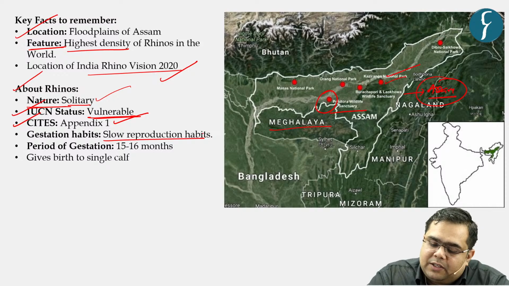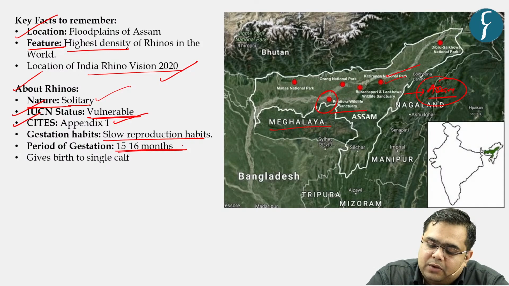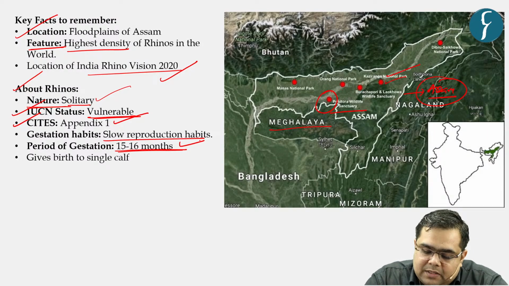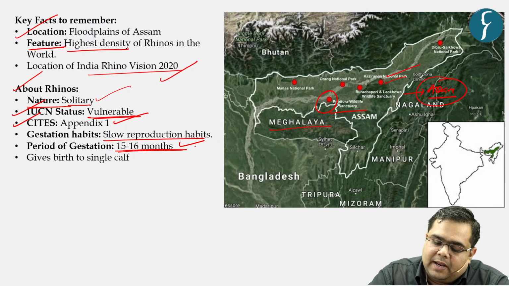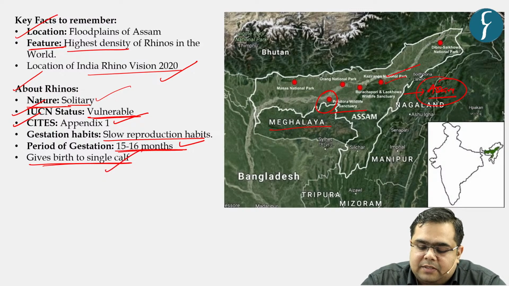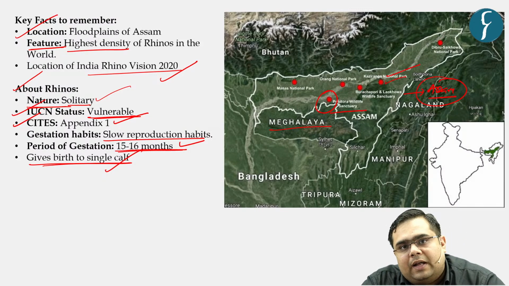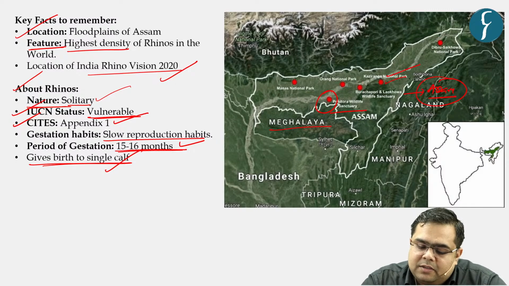So they have very slow reproduction habits, and the gestation period of a female rhino is close to 15 to 16 months. That means a female rhino takes 15 to 16 months to give birth to one calf. Generally it gives birth to a single calf, and then till the calf is 1.5 to 2 years old, it lives in the constant protection of its mother.